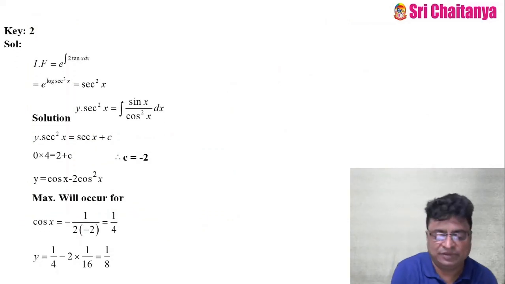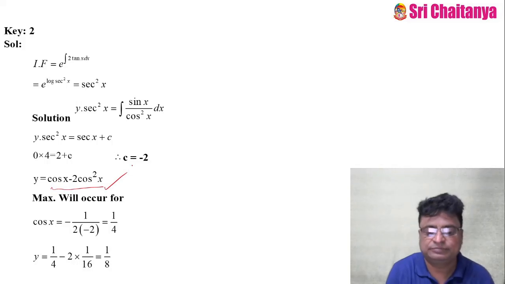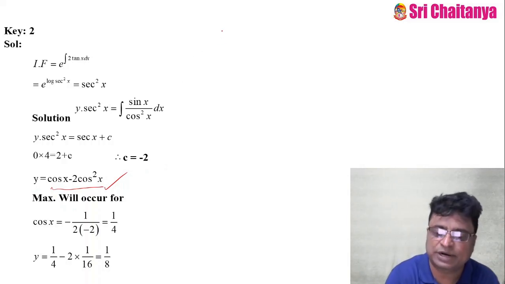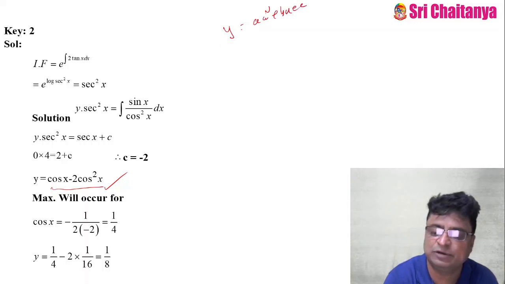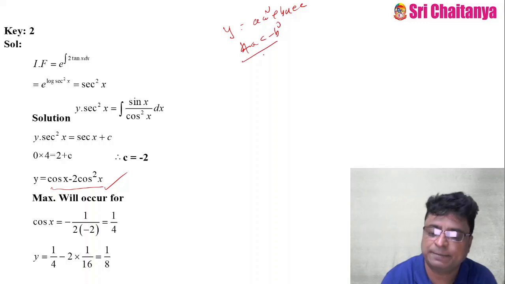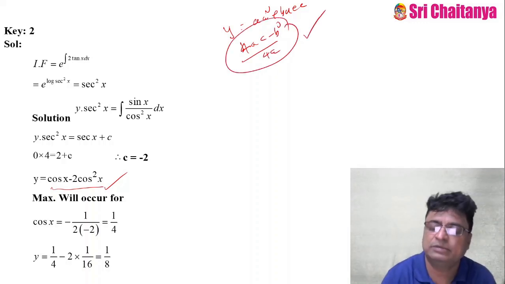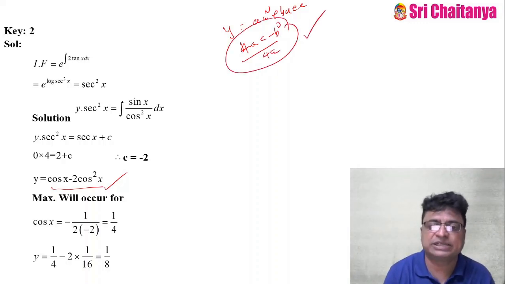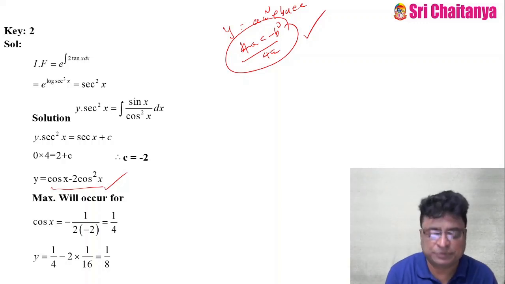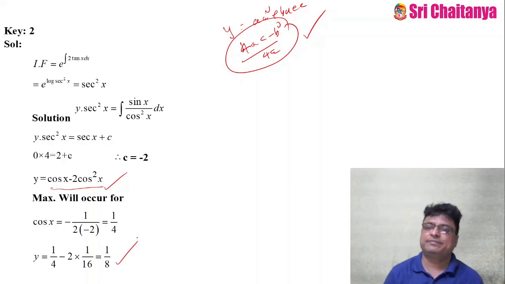See, this ultimately I got it. The same thing I got. So this is in the form of what? The quadratic equation. If y equal to ax square plus bx plus c, the maximum value is what? 4ac minus b square by 4a. Apply this formula. Here it is in terms of cos x. So substitute this, b square minus 4ac by 4a. You will get this as 1 by 8.